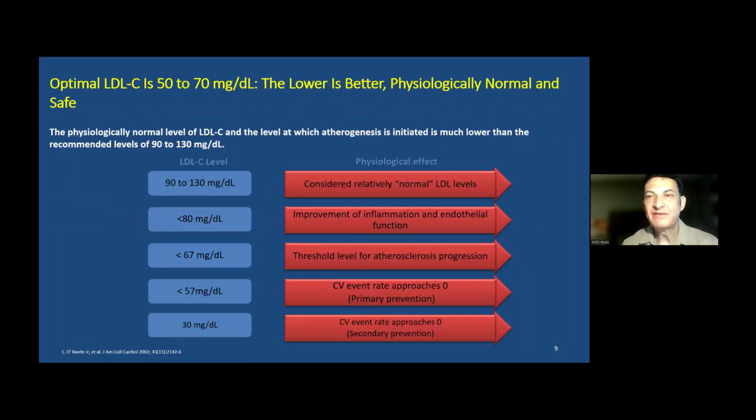So what are the benefits of lowering the LDL level? Now, in the past, the LDL level we were targeting was 90 to 130 milligram per deciliter, and this was kind of normal LDL levels for a long period of time. Then we realized through research, and there is now very clear scientific evidence, that if you bring down your LDL level to say less than 80 milligram per deciliter, that is the level that is going to improve the inflammation and the endothelial function in the vascular tree.